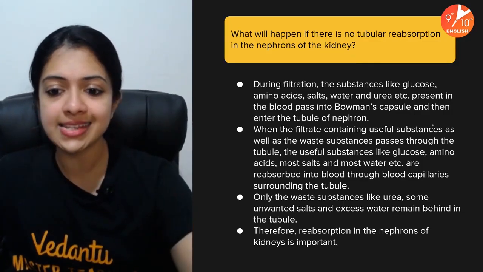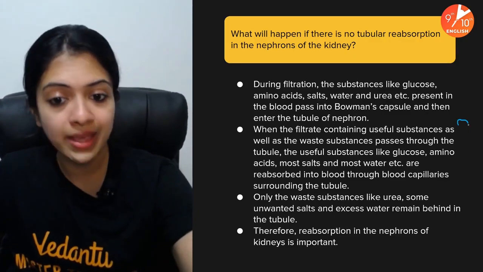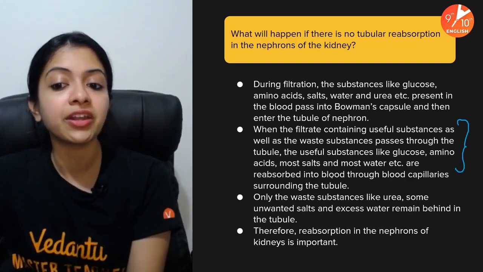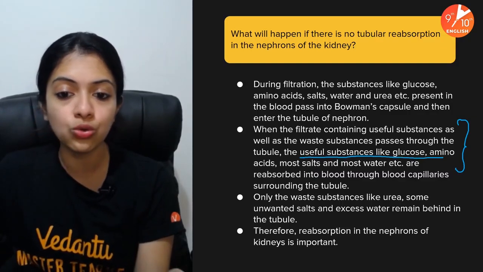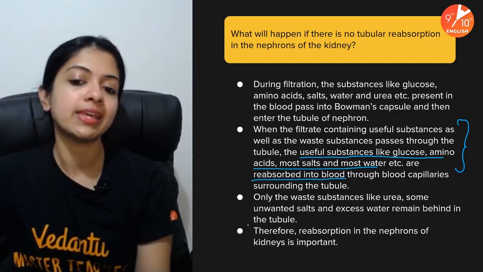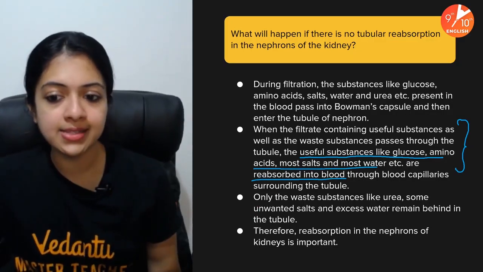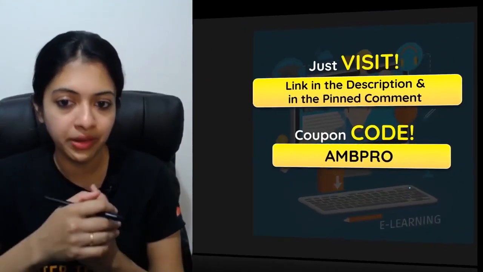So yes, this is the main point. When the filtrate containing useful substances and waste substances passes through the tubule, useful substances get reabsorbed. Very important. Useful substances like glucose, amino acids, and all of them get reabsorbed into the blood. So in case this step doesn't happen, they would get eliminated with the urine.